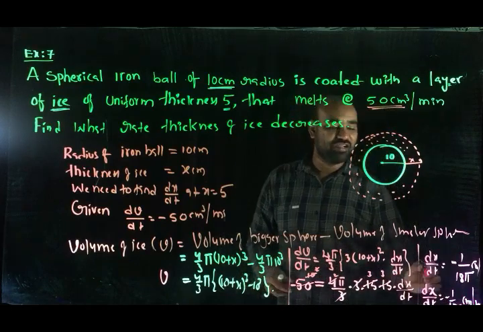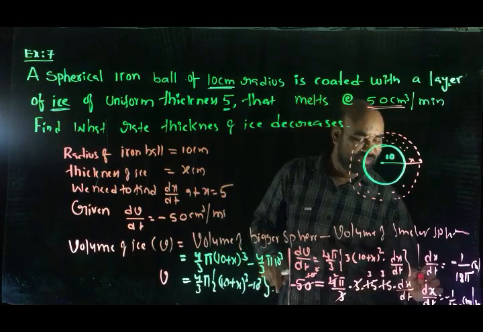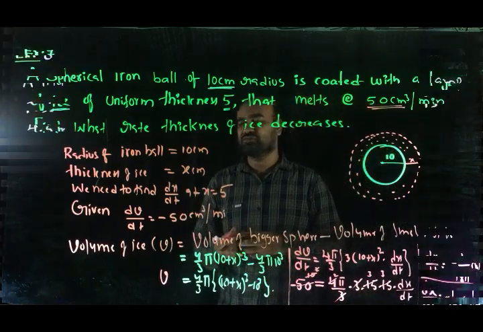So the final conclusion: dx by dt equals minus 1 by 18 pi centimeter per minute. It means the rate at which the thickness is decreasing is 1 by 18 pi centimeter per minute.